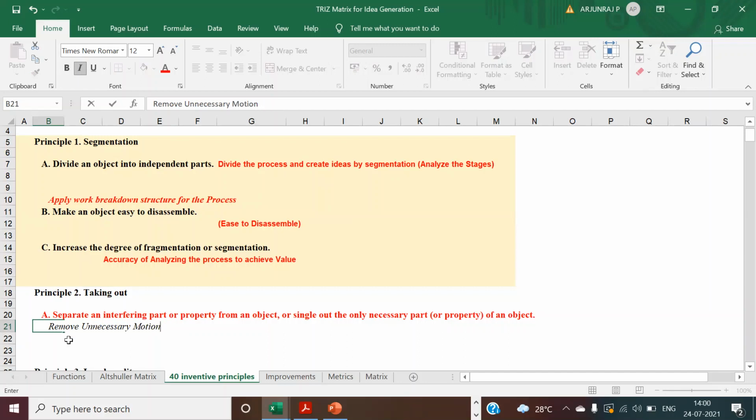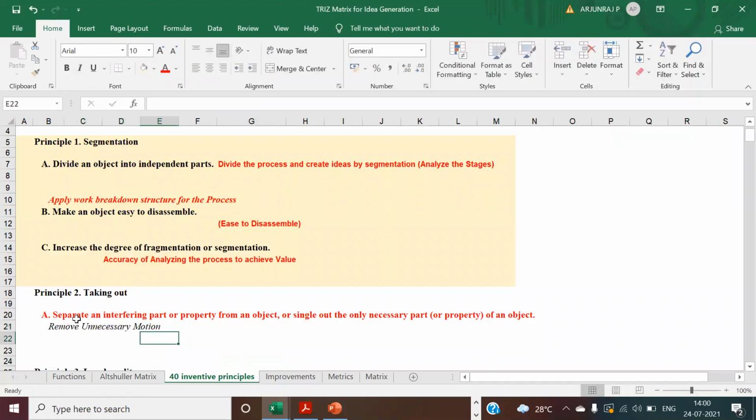You have to remove unnecessary movement, and even if two processes can be clubbed into a single process, those things also you can do. You separate the part that way, and you can also take only the necessary motion. Avoid multiple handling.